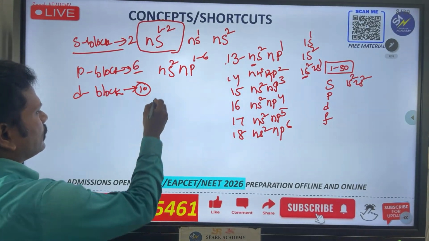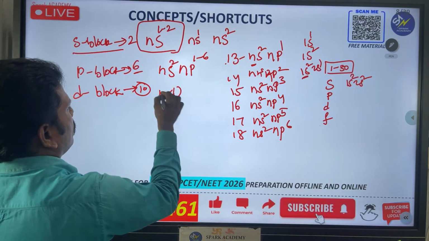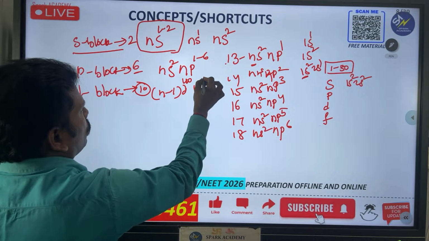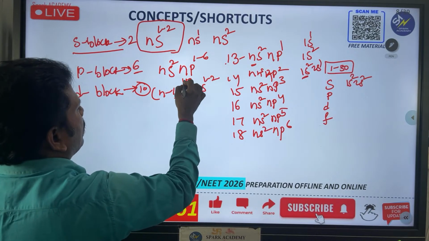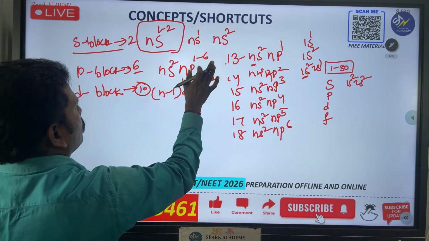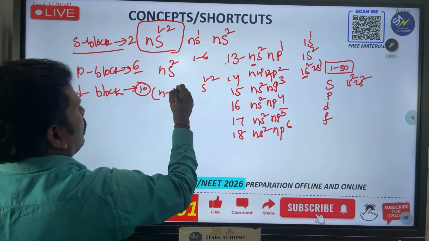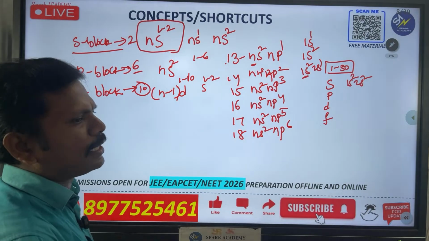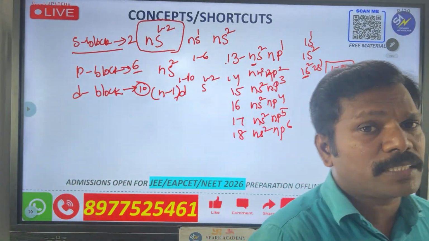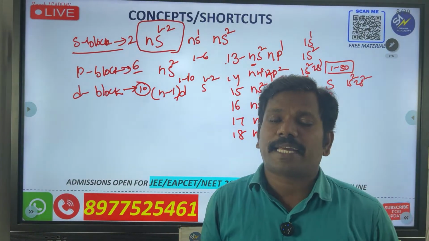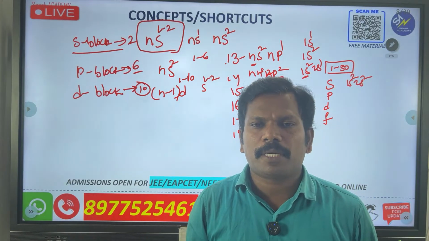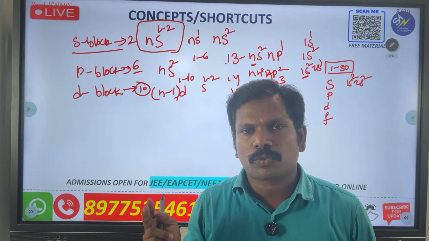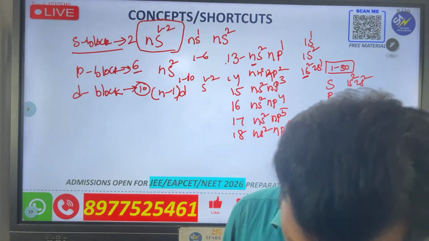You have to write it like this: (n-1)d 1 to 10, ns 1 to 2. Why am I writing ns 1 to 2? Okay, (n-1)d 1 to 10, because it starts from 1 and ends with 10, because the d block contains 10 electrons. The d subshell has 5 orbitals, and each orbital contains 2 electrons. That's why 5 into 2 gives you 10 electrons.